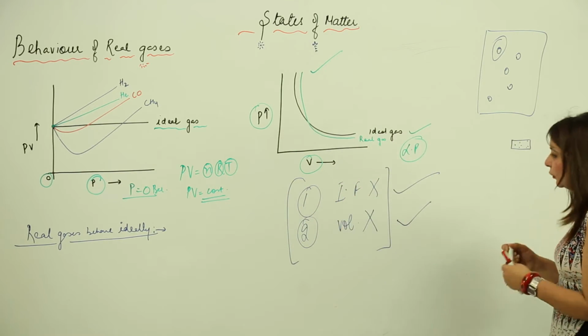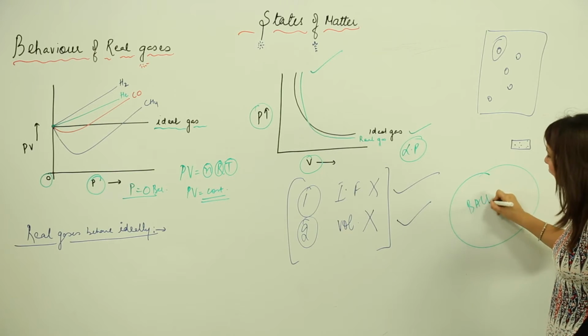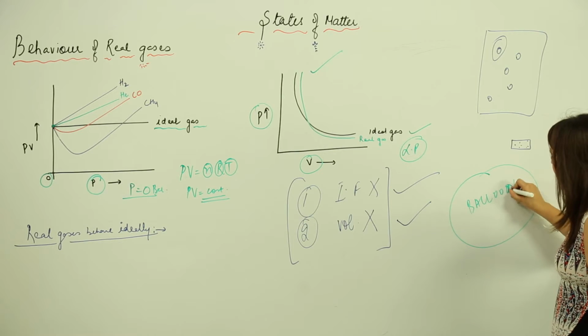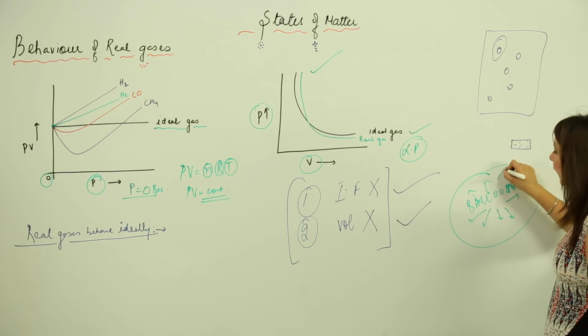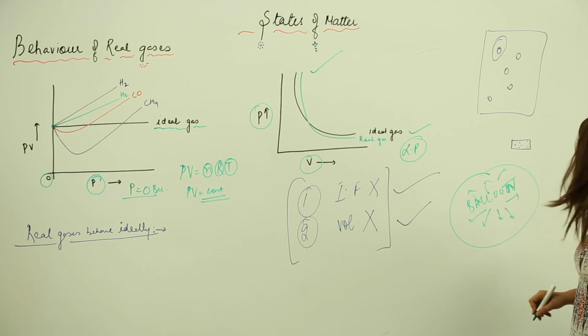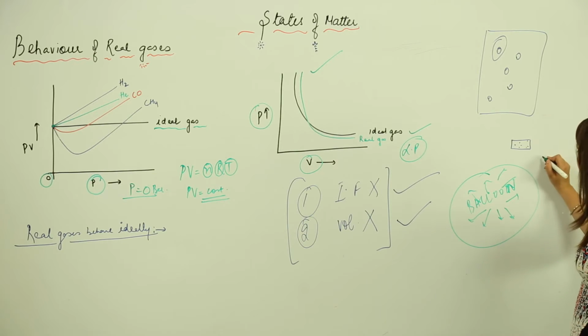Say we have a balloon again, with gas particles inside. We know that gas particles are always in random motion, they are not at rest. Let's say we increase the temperature.